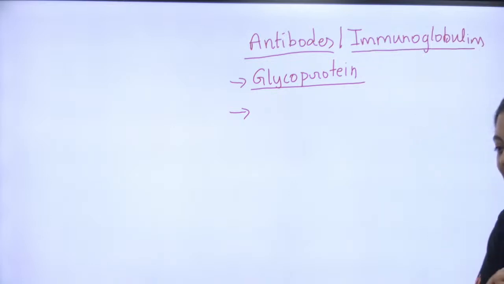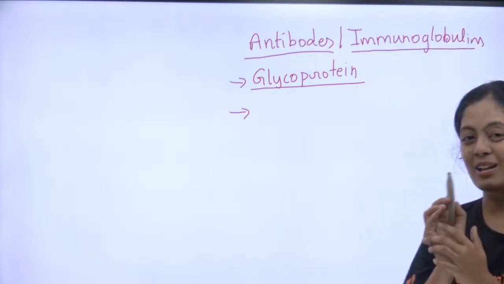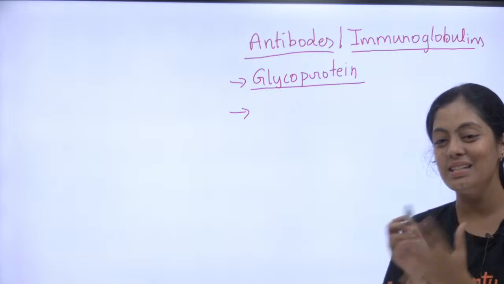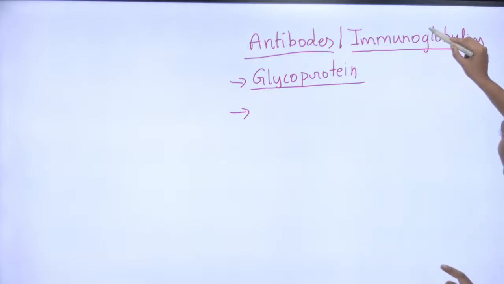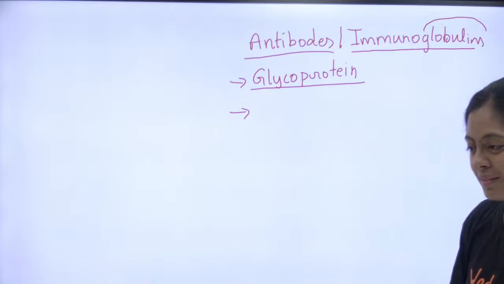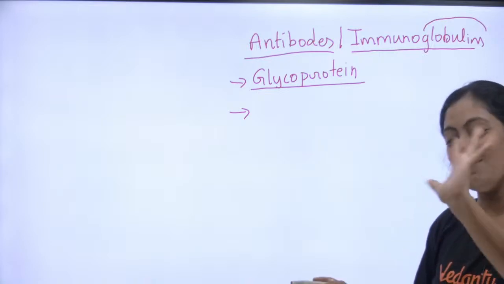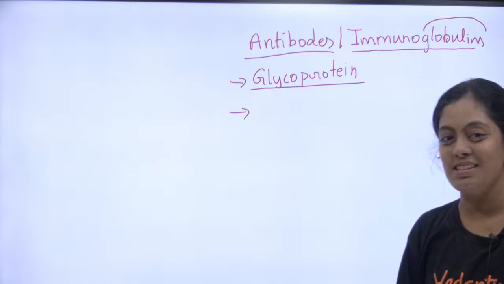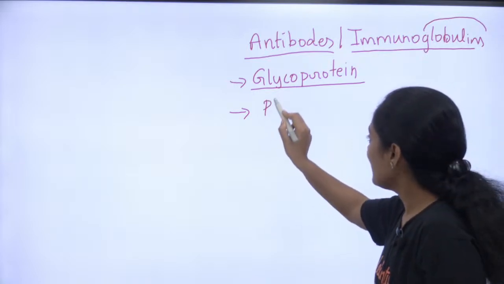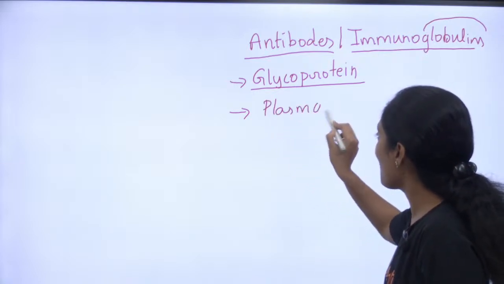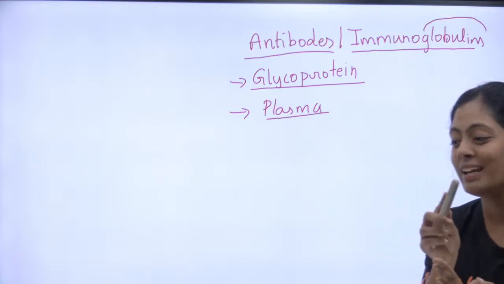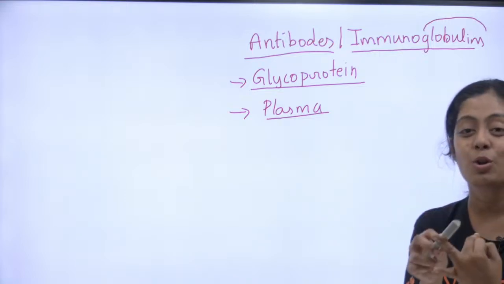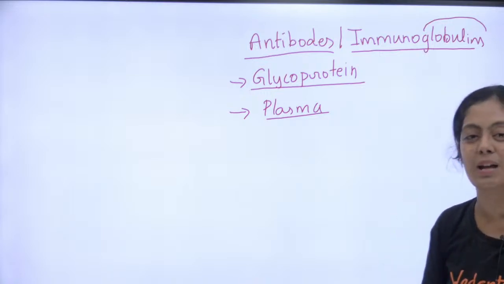Can anyone tell me? No, it is not on the surface. On the surface of RBC it's different. Think and tell me. I have given the option, just notice this word and you will know the answer. In blood, yes, in blood. Okay, in blood. Very good. In blood, where is it present? It is present in my plasma. Do you remember? Plasma has 3 proteins: fibrinogen, immunoglobulin and albumin. It's present in my plasma.